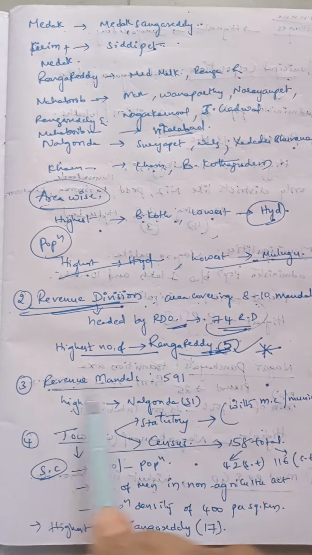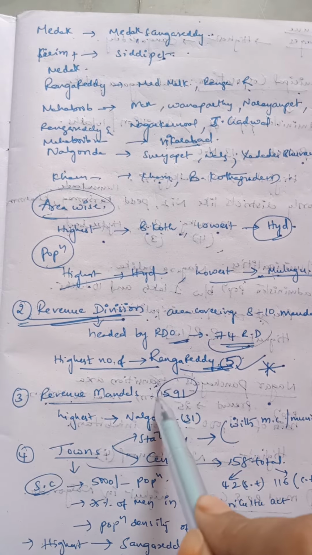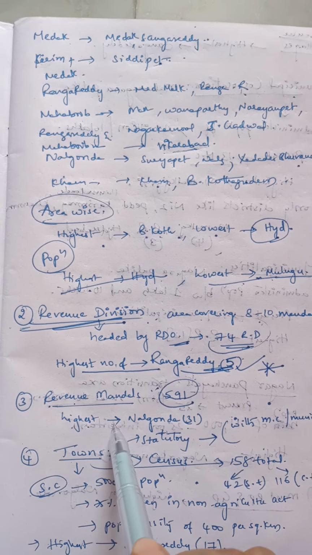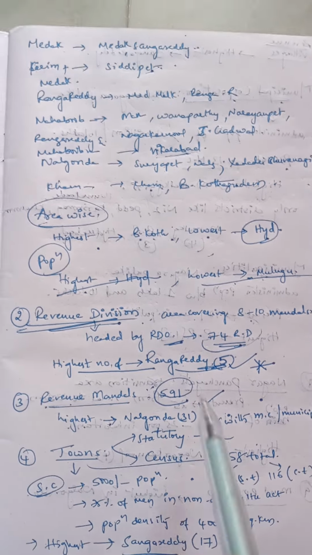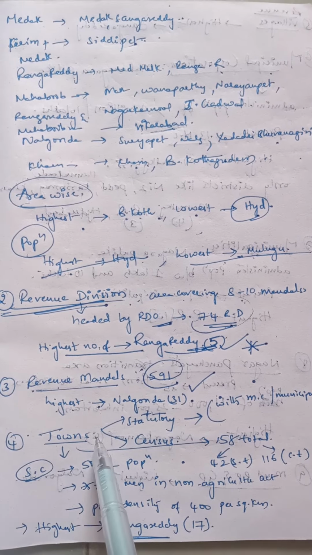And coming to the third, that is revenue mandals. Present revenue mandals are 591. The highest number of revenue mandals is seen in Nalgonda, that is 31. And coming to the fourth one, that is towns.